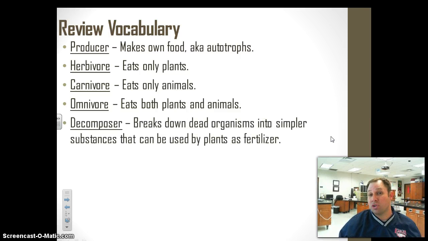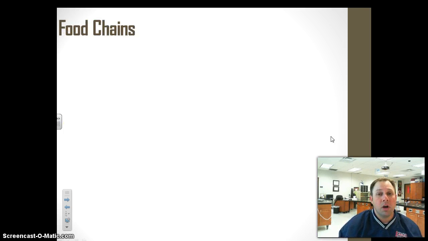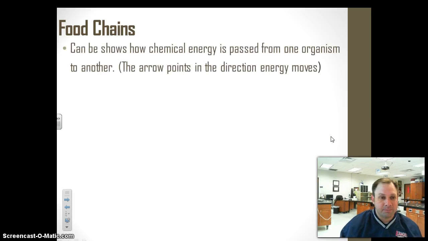A decomposer is an organism that breaks down the remains of other dead organisms, like worms and bacteria. Fungi are decomposers too. So when an organism dies, whether it's a plant or animal, these other organisms come in and cause that animal and that plant to decay and break down and return back to the soil. Okay, so let's talk about food chains.